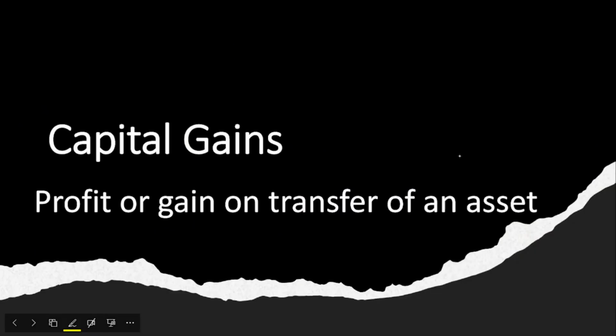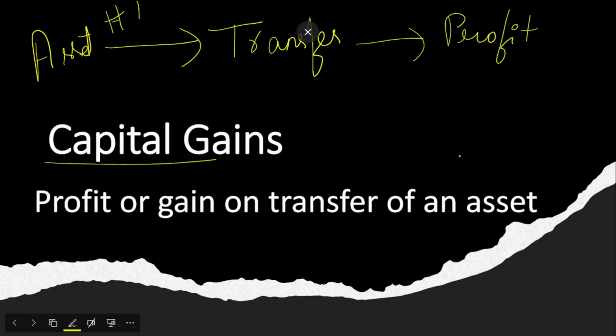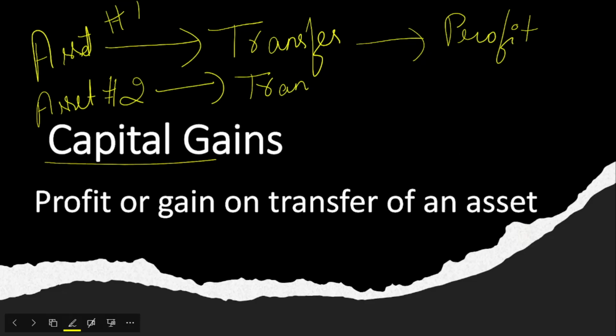Next is capital gains. Capital gains means, for example, you had an asset and now you are transferring this asset. You are getting a profit. This is asset number 1. Second, you have asset number 2. Again, you transferred that asset and you had a gain or profit.